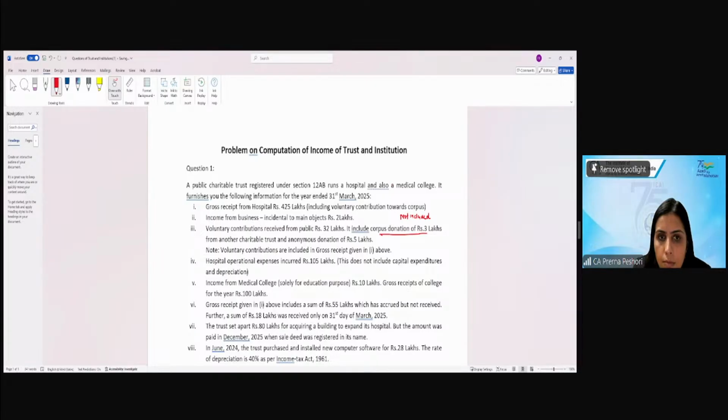Included only 5% of total donation or rupees 1 lakh, whichever is higher. So this will get included in the contributions itself, in my income itself. But what is separately covered, on which the application is not allowed, on which the exemption is not allowed, is the anonymous donation in excess of the higher of these amounts. So basically what I will do here is,